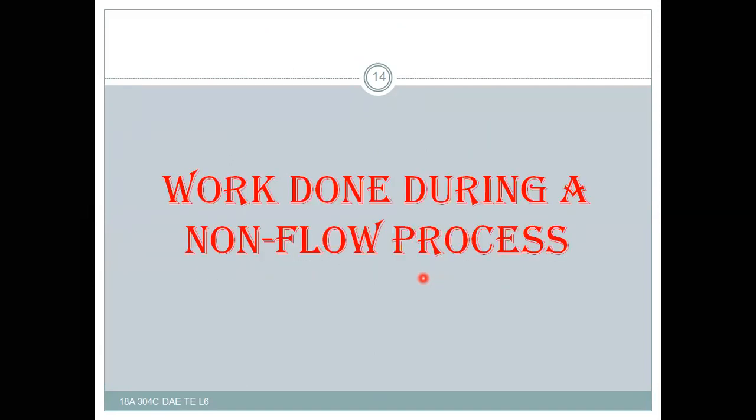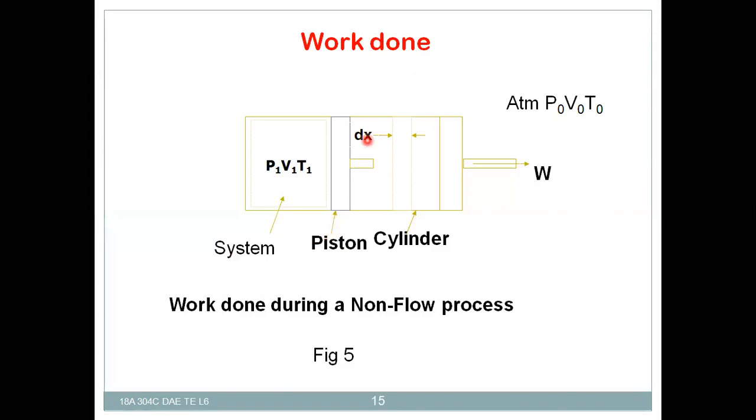Work done during a non-flow process. Here in this case, it is a non-flow process. There is only a crossing of energy, whereas no crossing of mass. Suppose P1, V1, T1 are the pressure, volume and temperature at its initial condition. Say the piston is at this position, and this will be the system in which the working substance is there.